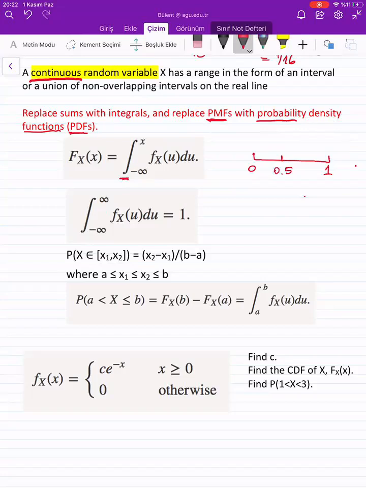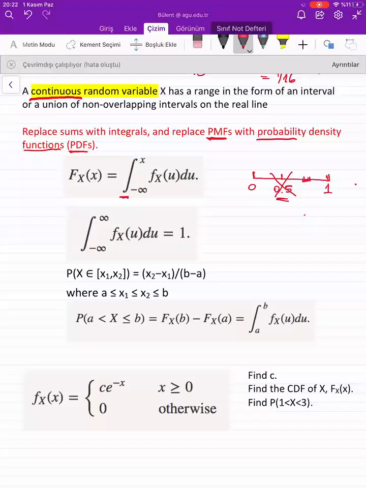In continuous random variables, we don't do that, arkadaşlar. This is a very critical piece of information, okay? In terms of probabilities, we don't say what's the probability of obtaining exactly 0.0, 0.5 or 0.9 or something like that, okay? We usually talk about the probability of a certain interval, because between 0 and 1, there are infinitely many real numbers, and obtaining this exact value would be impossible, right?